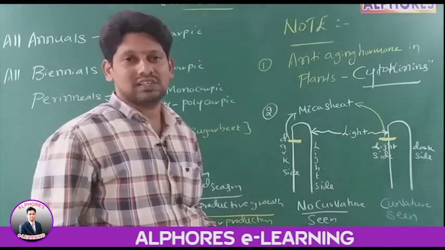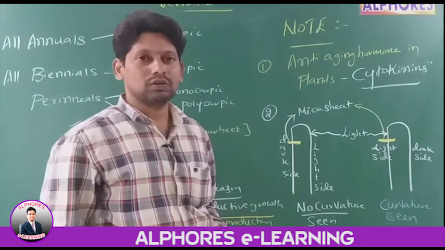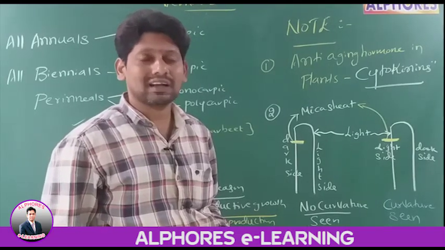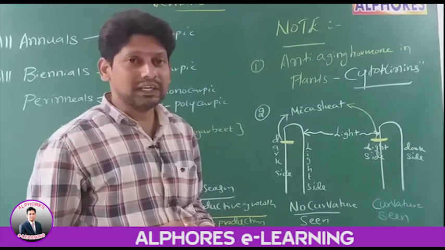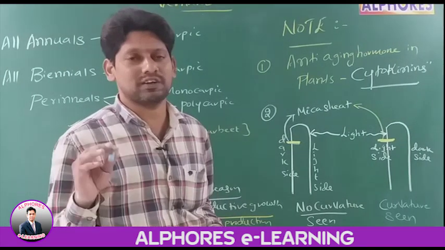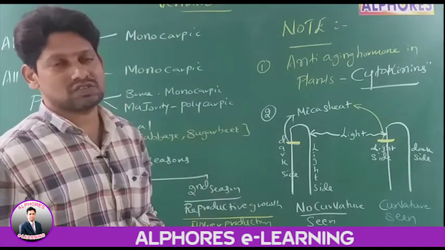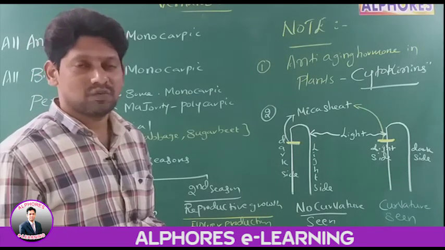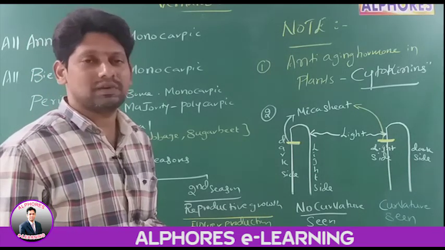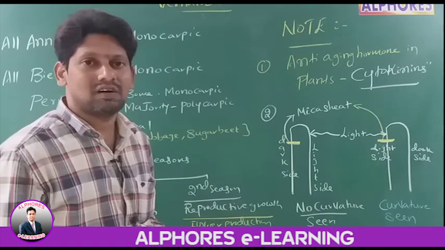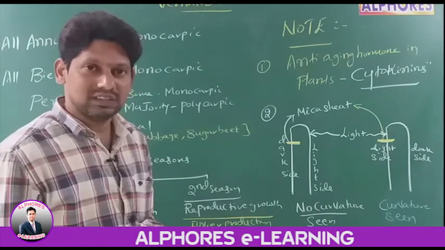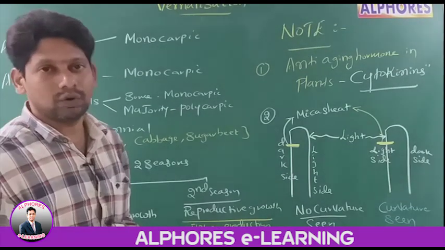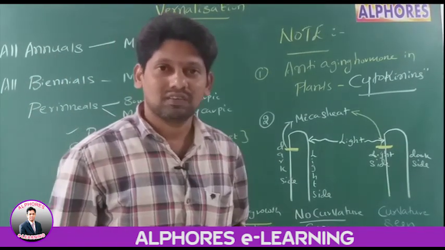Now listen to this statement. Phototropism and geotropism are under the control of auxins. The phytohormone responsible for phototropism and geotropism is auxin. With this we completed the chapter plant growth and its development. Thank you.